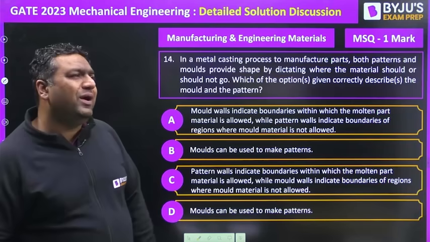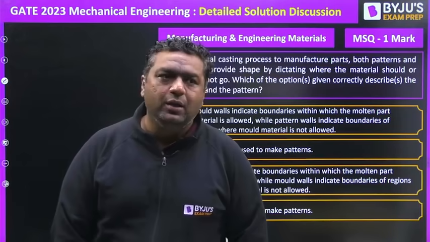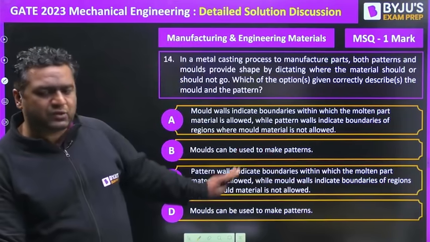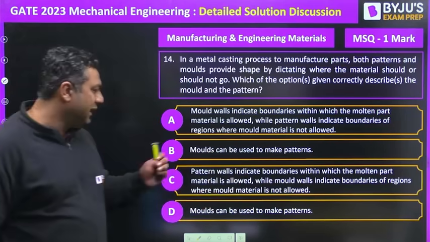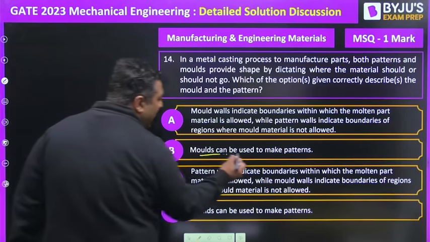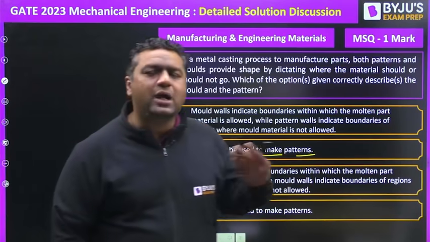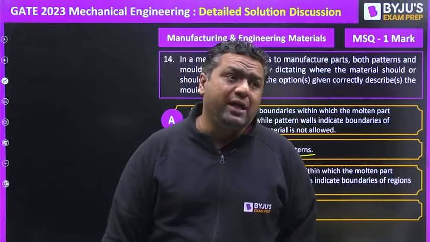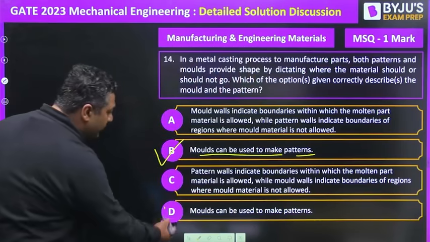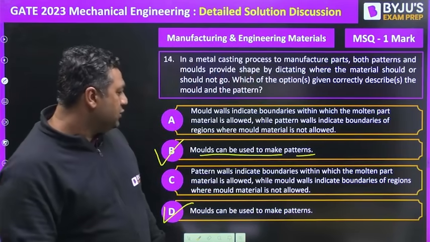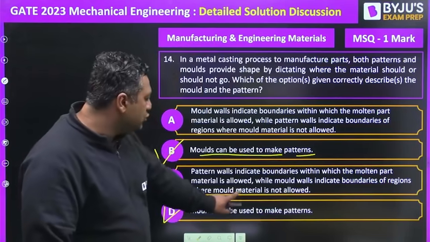If you see, when we were taking the session related to the exam, in that session also we had given the correct answer for this question. And the same answer key was given by the GATE people. I told you that molds can be used to make the pattern. Molds are used to make the patterns in the case of investment casting, when you make the wax patterns. Okay, so sorry, patterns can be used to make the molds. So this option will be that patterns can be used to make the molds.